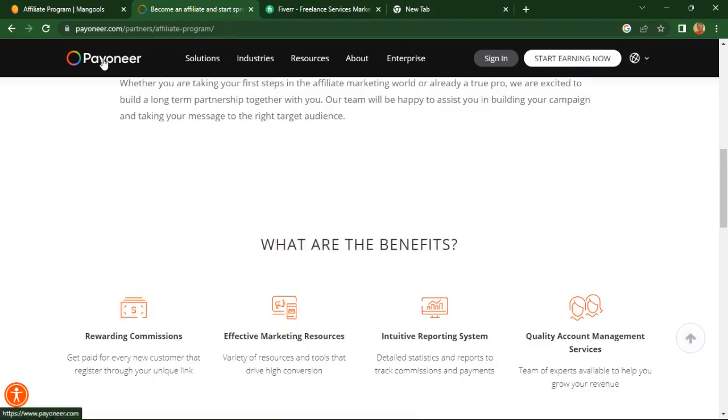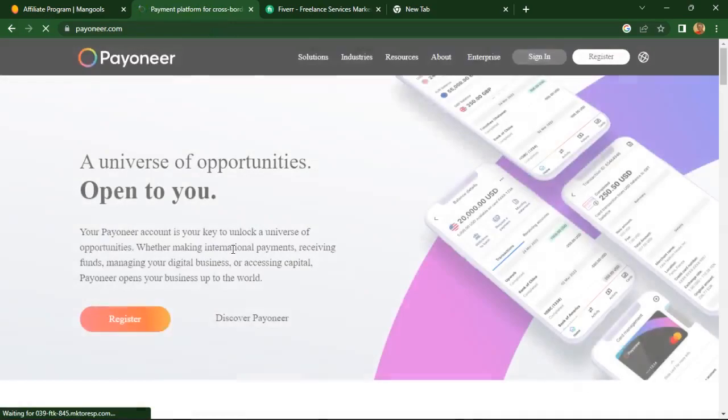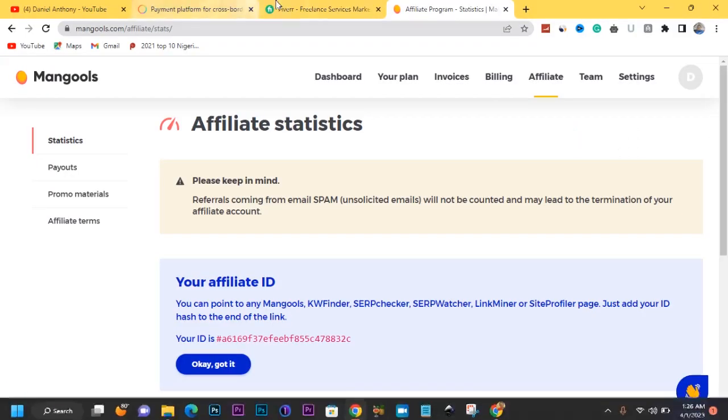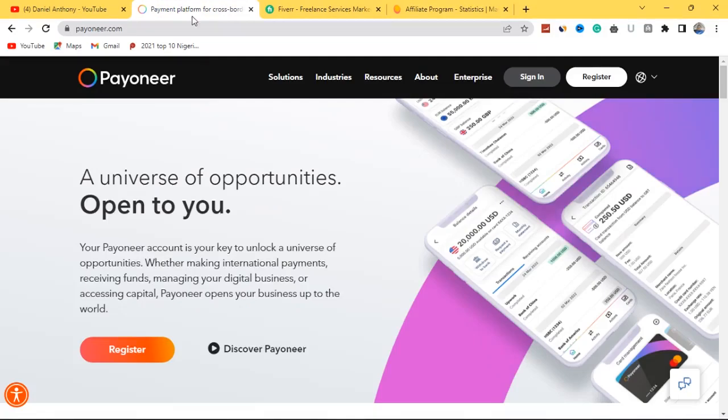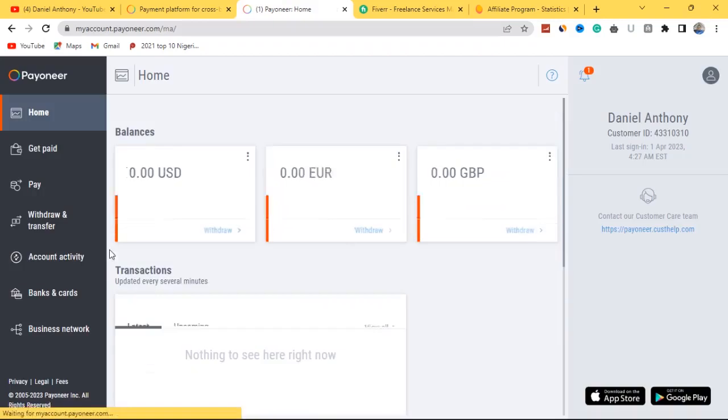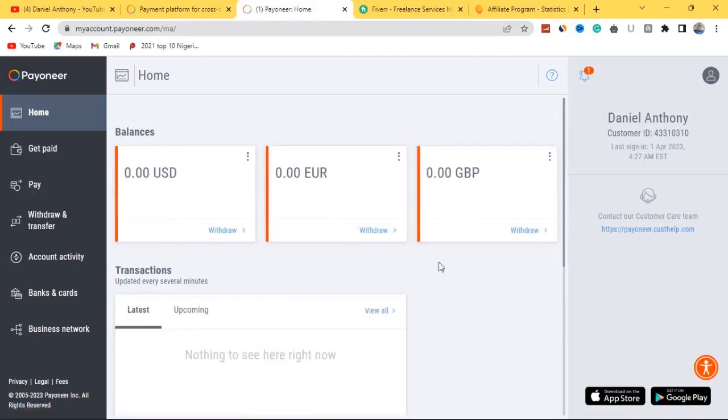So this is actually Payoneer right now. This is the affiliate program I've talked about. Let me quickly take you over to my own Payoneer account and show you proof of what I'm talking about. If you come over to my own Payoneer account right here, I quickly hit sign in. As soon as I hit sign in, just like I told you, this is my own personal Payoneer account.